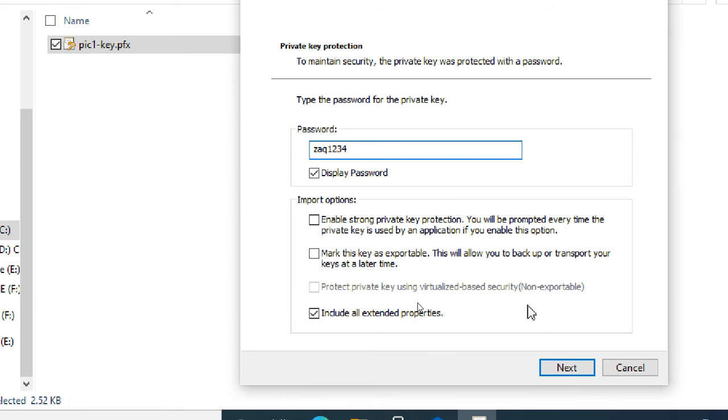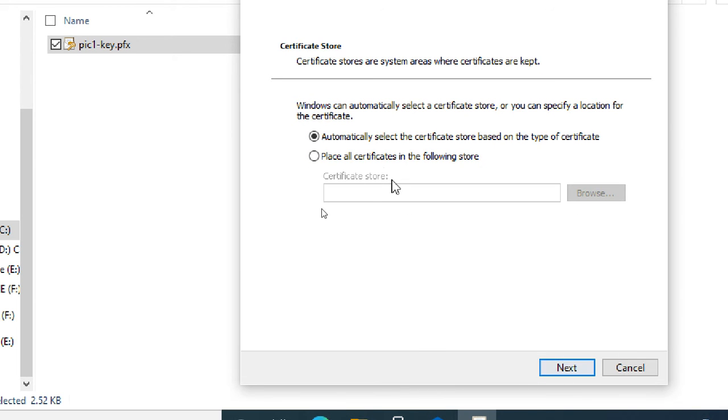I think this is my password. Okay, I didn't change anything here. I'm not changing anything, I've just given a password. Again, next, it is asking two options: automatically store into the certificate places, or you want to choose yourself, like place all certificates in the following store.